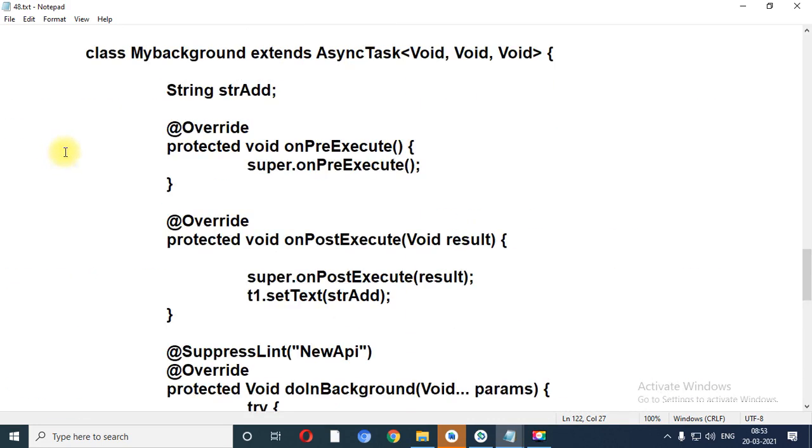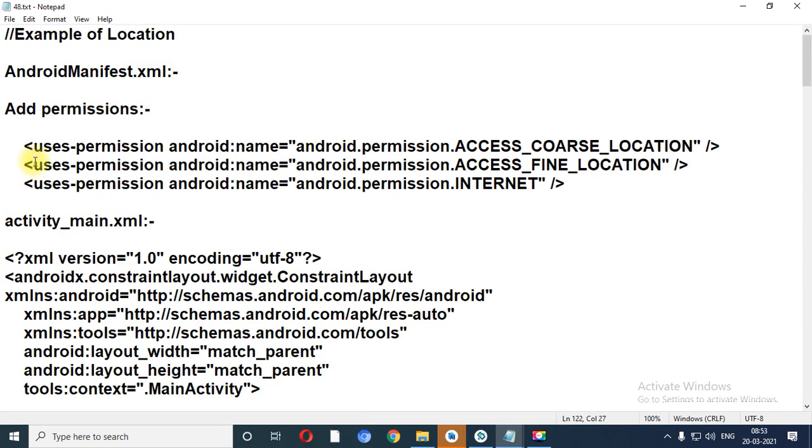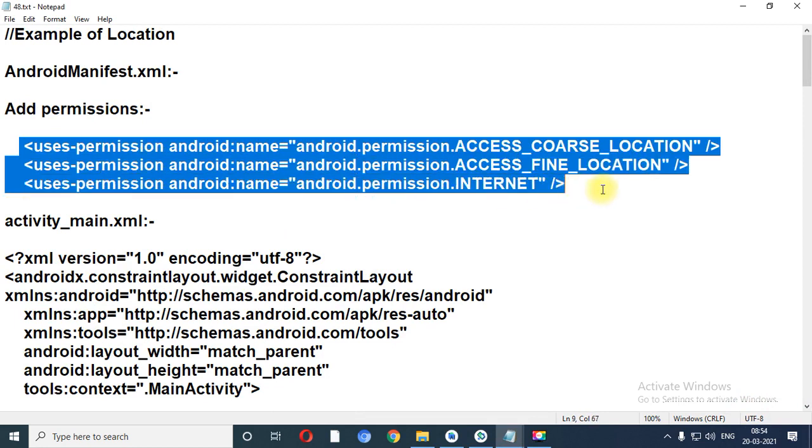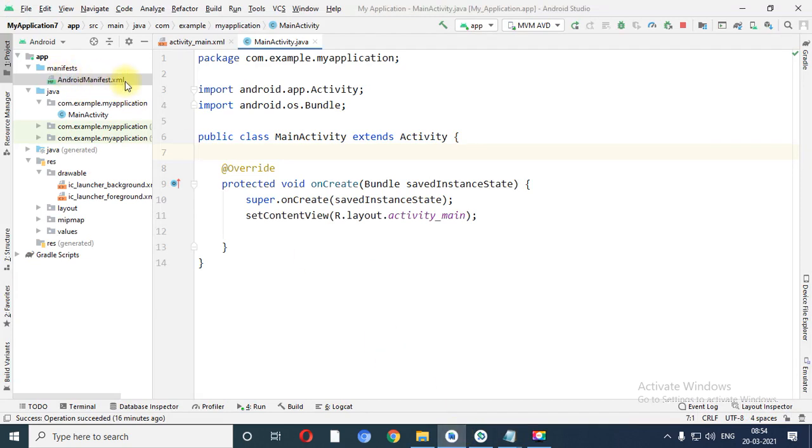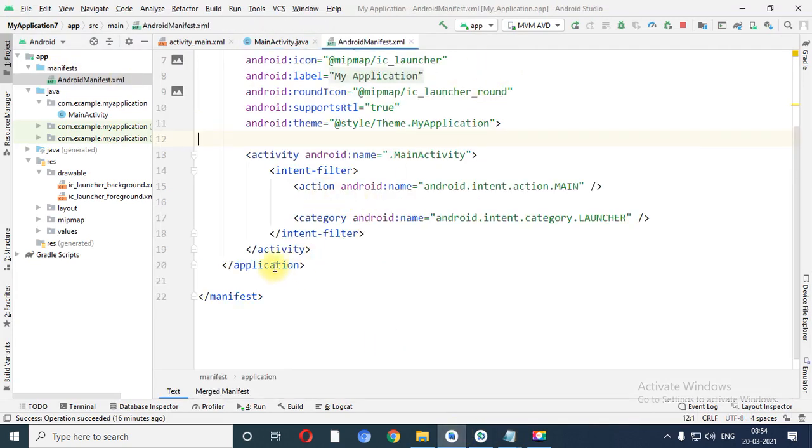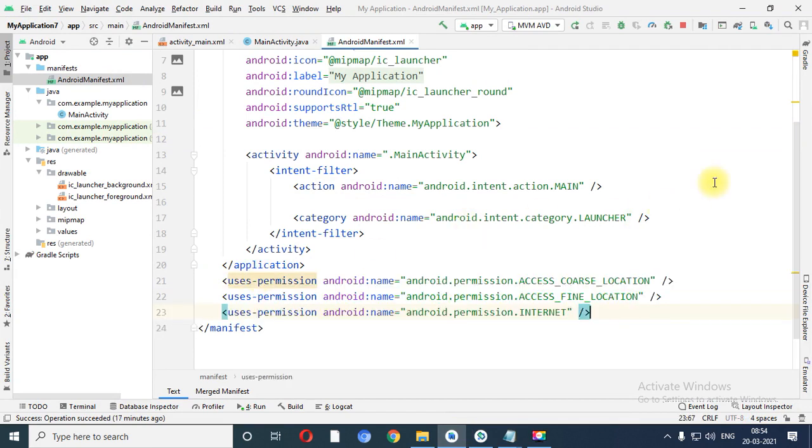So let me copy this program and paste it in Android Studio. First of all, we need to add the permissions regarding the internet as well as the location. So for that, let me click on the manifest file. Permissions can be registered before or after the application tag.